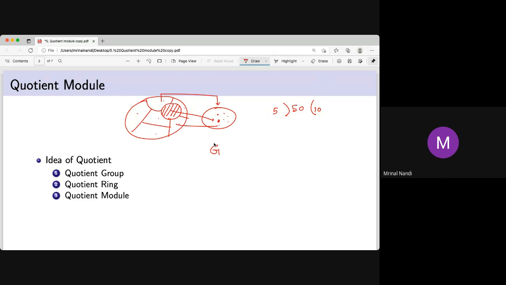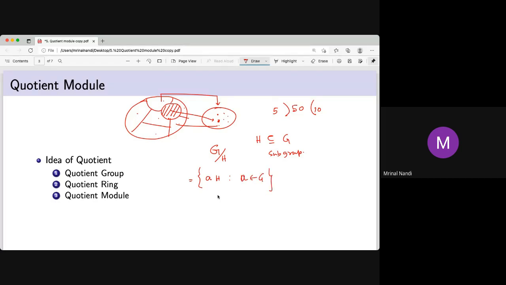Say H is a subgroup, not only a subset. If it's a subgroup, then we have the set of all cosets, the left cosets, written G/H.